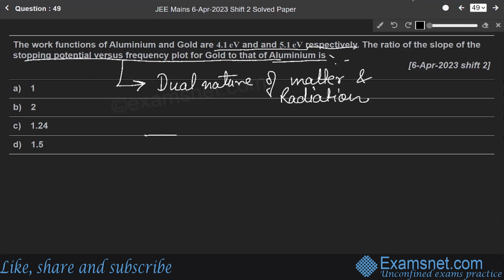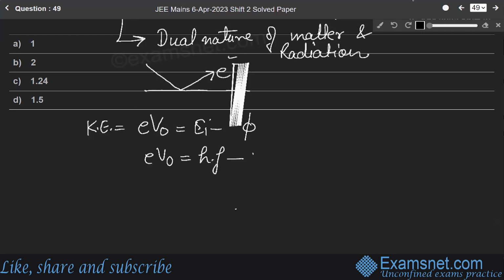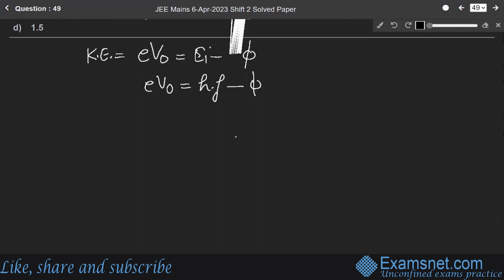When a photon of a particular frequency is incident on the surface of a metal, it ejects an electron from it. According to this ejection of the electron, eV naught, the maximum kinetic energy, will be equal to the initial energy minus phi, where phi is the work function. So eV naught will be equal to h into f, Planck's constant into frequency, minus phi. So V naught will be equal to h over e into f minus phi over e.